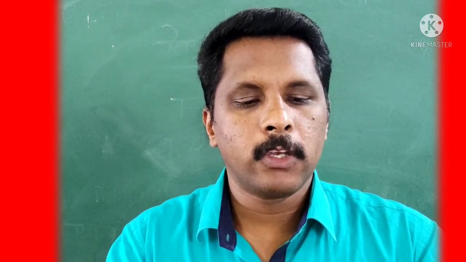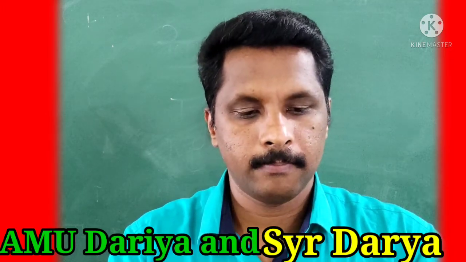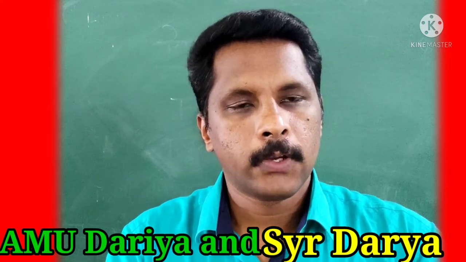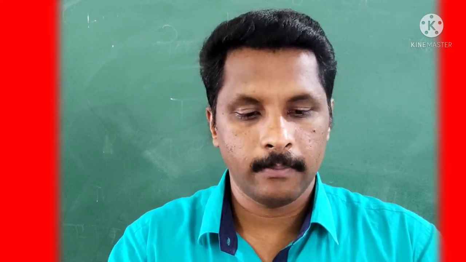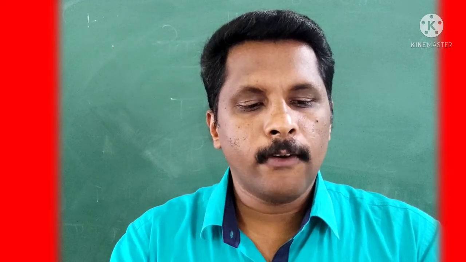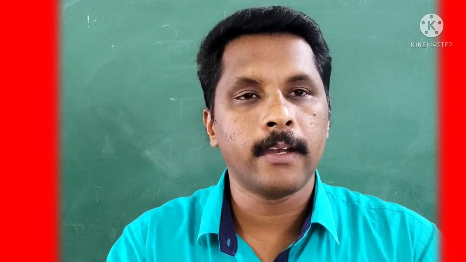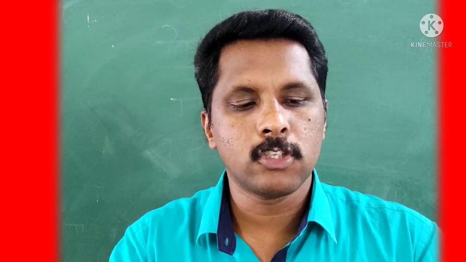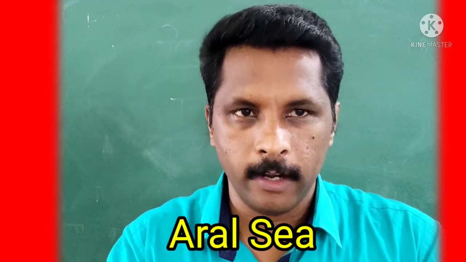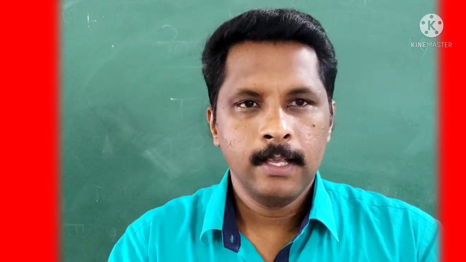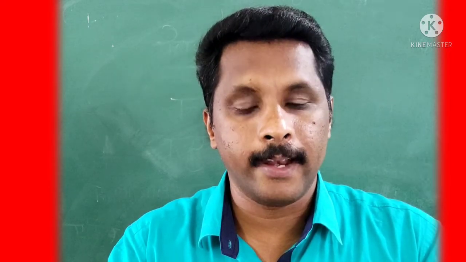It is drained by two rivers of Asia, Amu Darya and Syr Darya. What are they? They are Amu Darya and Syr Darya. These two rivers flow into the Aral Sea, making this sea an area of inland drainage. These two rivers are joining with the Aral Sea, which is located in the interior part of the continent of Asia. And thus, this area becomes an inland drainage system.